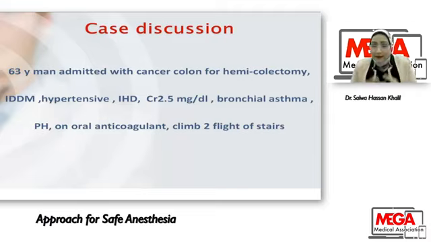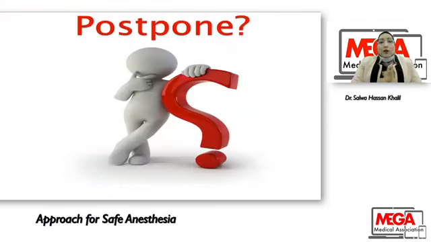By this sentence, as we see, there are a lot of comorbidities in our patient. But by this sentence, the patient can climb 2 flights of stairs. As we all know, physical activity is an excellent indicator of cardiac function. So climbing more than 2 flights of stairs means a metabolic equivalent of task more than 4. So I'm not in need to ask for cardiopulmonary stress testing. So when to postpone this patient?